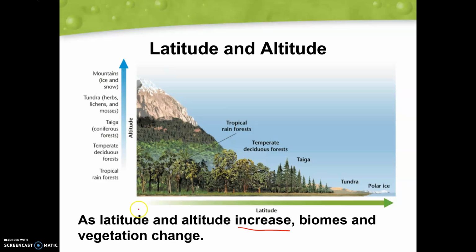So if we think of this as the equator, and we're moving towards the poles for our latitude here, and altitude is going up, we can see towards the equator at a lower altitude, we see really heavy, dense vegetation life, but as we increase in altitude, we're going to see less and less vegetation because it can't survive. Same thing's going to happen with our latitude. As we move out in latitude, we're going to see less and less vegetation available there.